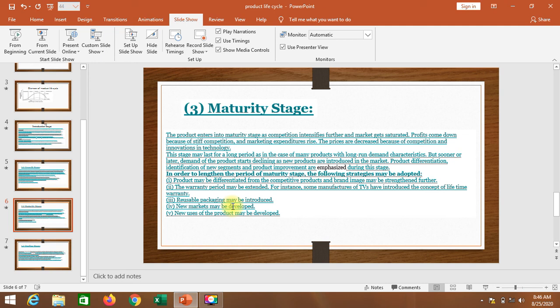Sometimes some firms increase their advertising budget to help increase their sales. So in the maturity stage, where the product has grabbed the market, they also introduce their new product. Here the warranty period may be extended. Okay, so some manufacturers of TV or television sets or automobiles have introduced the concept of lifetime warranty.